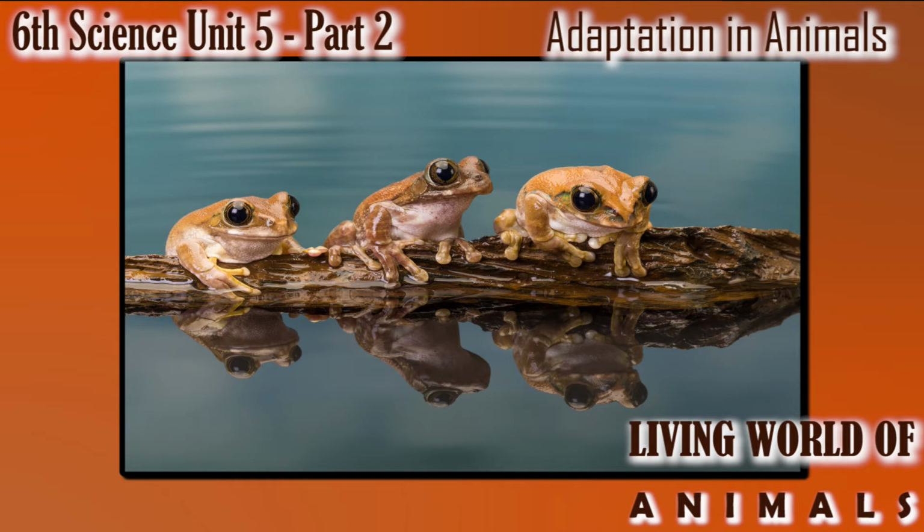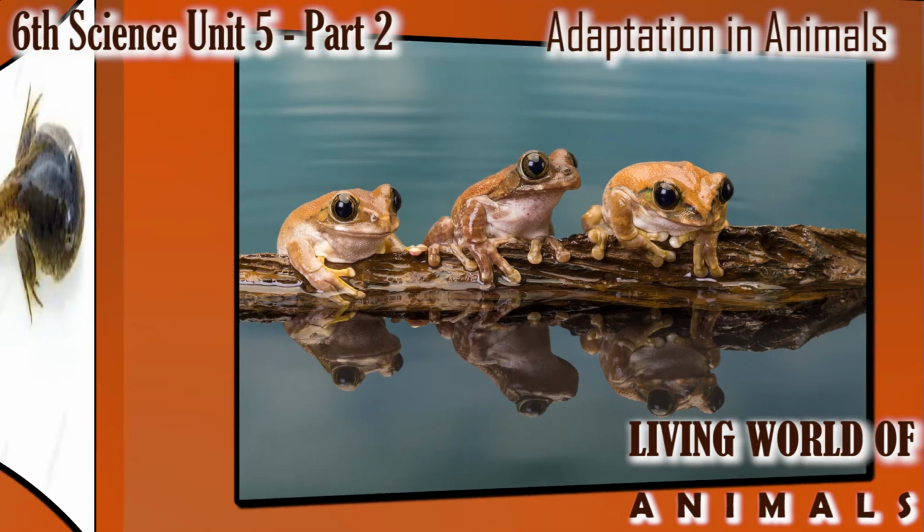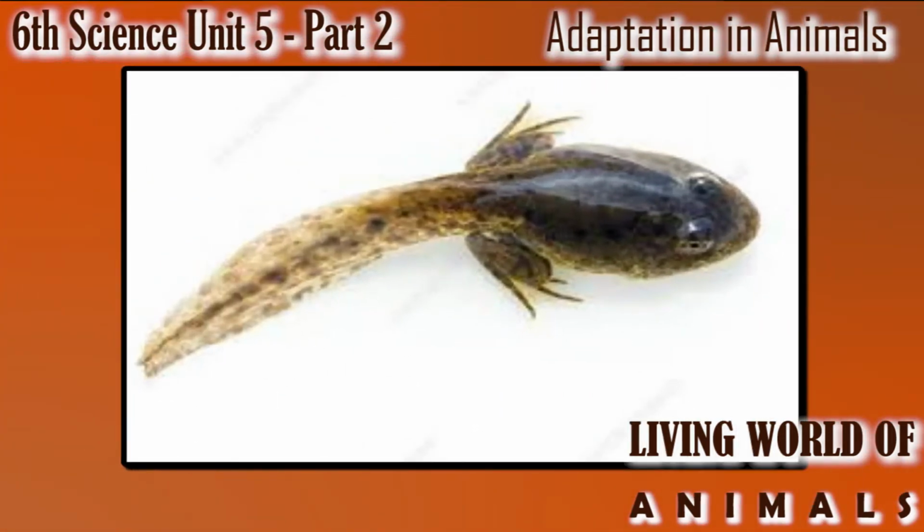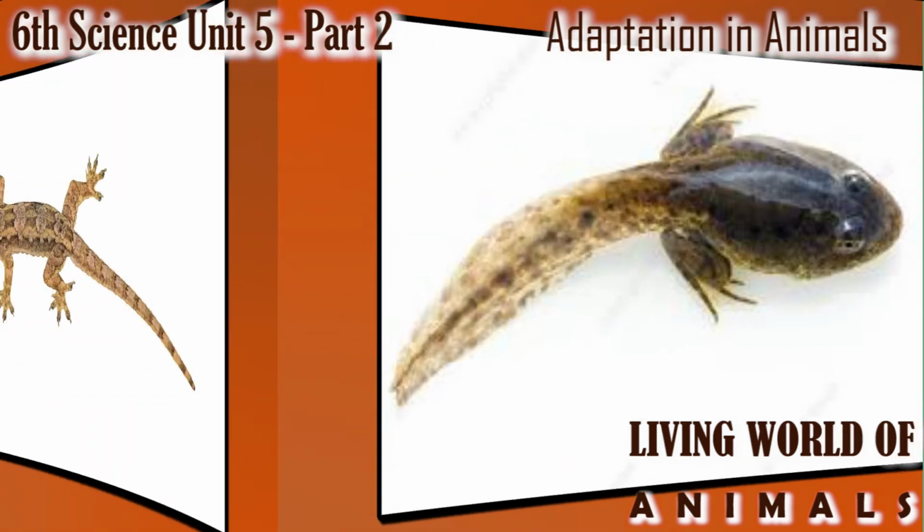Frog larval stage. You see in this rainy season, the larval stage of a frog is called tadpole. In Tamil, Thalai Pirattai. This tadpole respires through gills like fish. But in adult stage, the frog respires through two organs. One is skin, another one is lungs.